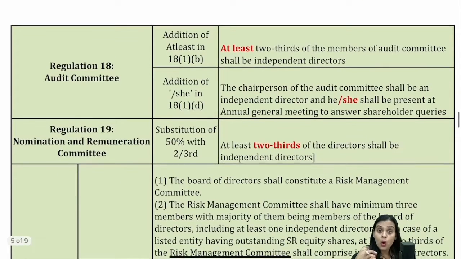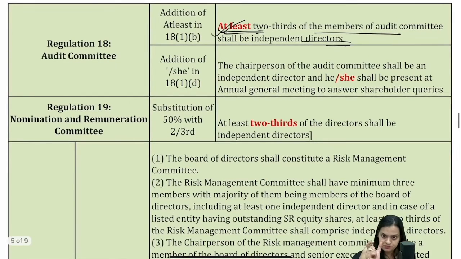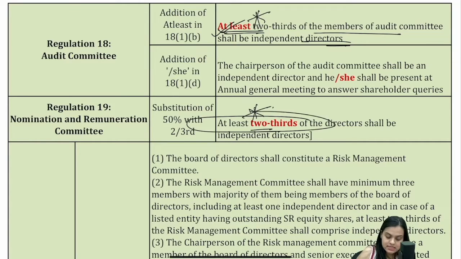When we talk about audit committee, at least two-thirds of the members of the audit committee shall be independent directors. This is also the old one, but I am just recalling this. So you have to keep this in mind. This is something which is important. Again, this is something which is important. Earlier it was 50%. Now at least two-thirds of the directors have to be independent in the nomination and remuneration committee.